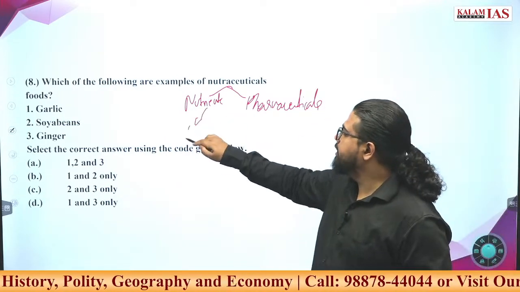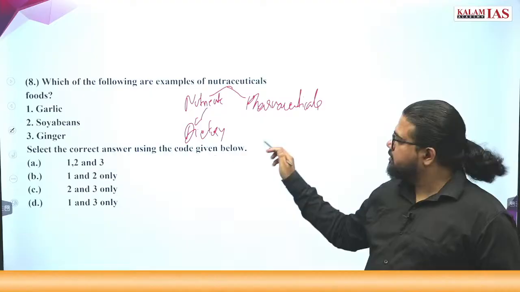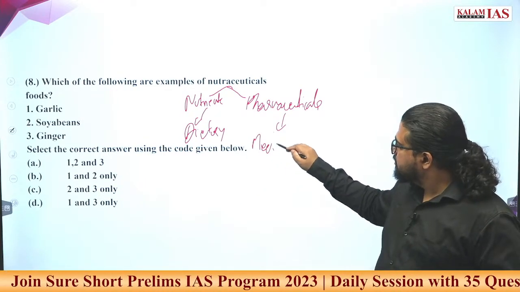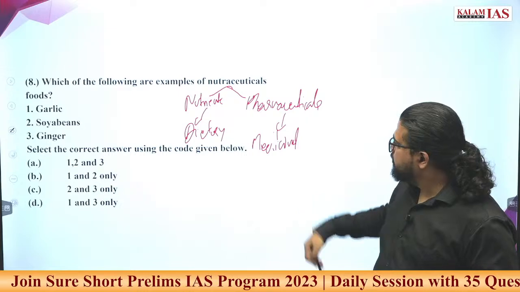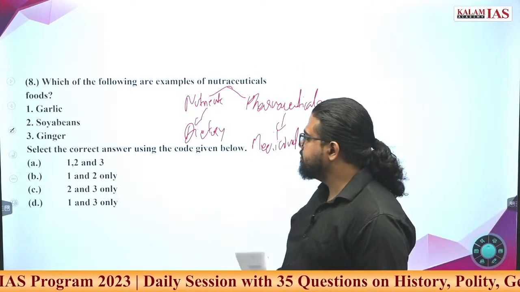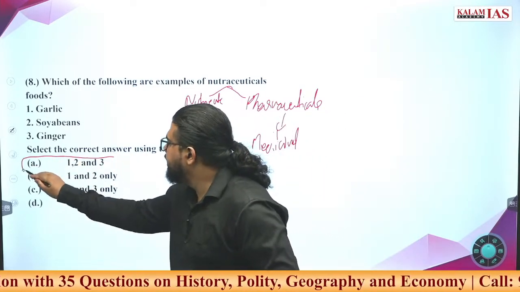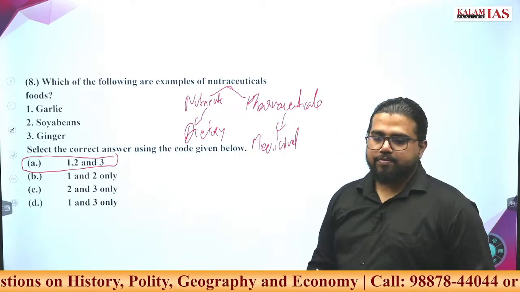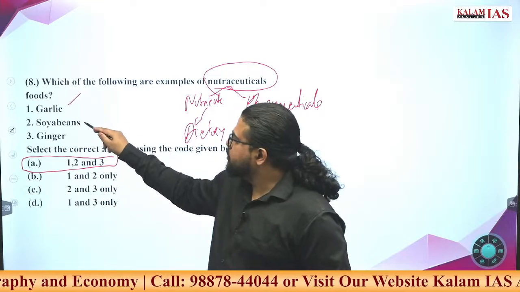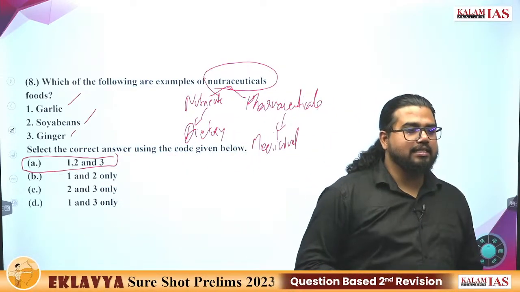One, it should give dietary supplements: vitamins, proteins, all these. Secondly, it should have some medicinal properties. Now, which of these plants has medicinal properties? The answer is A. All these foods are considered under nutraceuticals. Garlic, soya bean, ginger. What is the major pharmaceutical property these have?